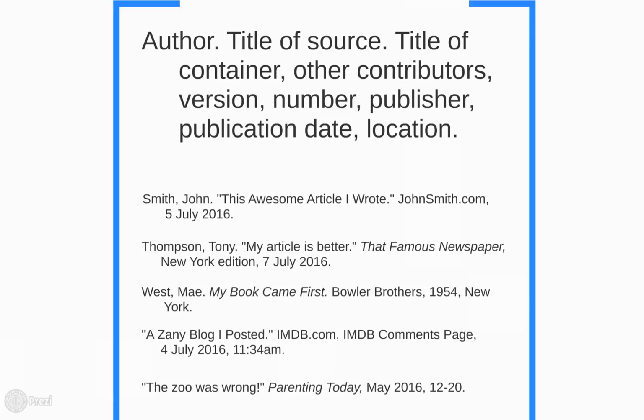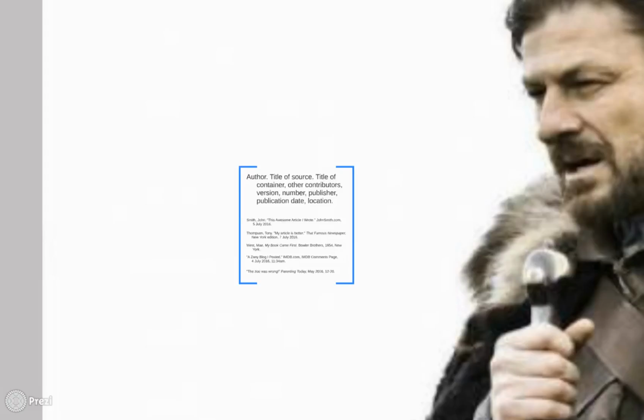And don't worry about memorizing it, because the great thing about MLA or any format is that you can always look it up. But those are the changes that you should be looking forward to adopting.